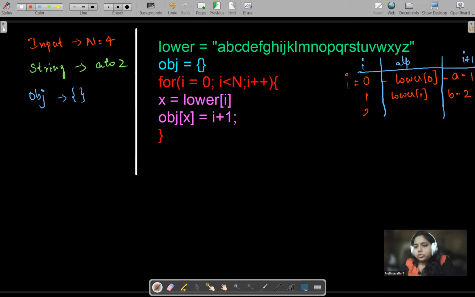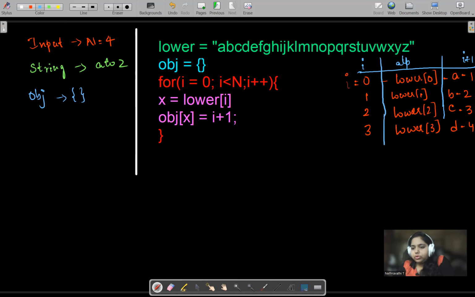Whenever my I becomes 2, my lower of 2 will be there. My lower of 2 is C and the value assigned to it is 2 plus 1, 3. Then the fourth iteration it will go, that is 3. And during that time, lower of 3 it will go. Lower of 3 is D and D is assigned with 3 plus 1, 4. This is how the objects will work.